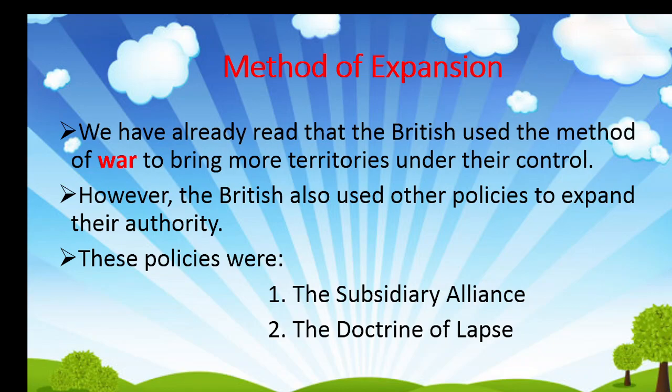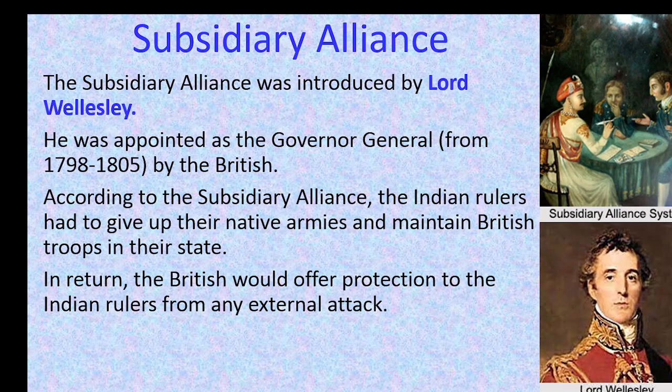But they were not satisfied with wars. So what happened? They used other policies to expand their authority. These policies were the subsidiary alliance and the doctrine of lapse. Now we are going to see about these two policies.